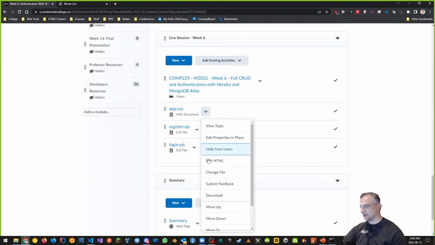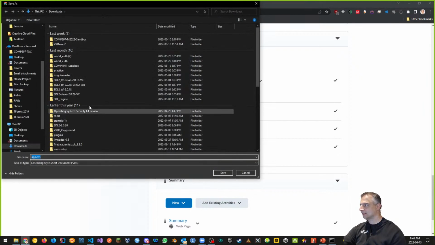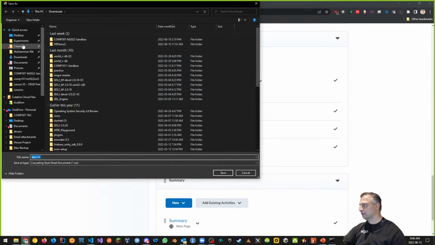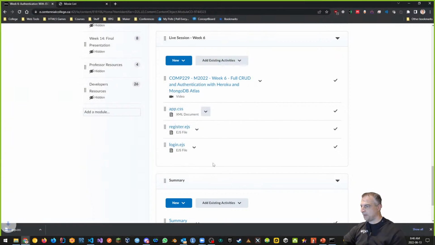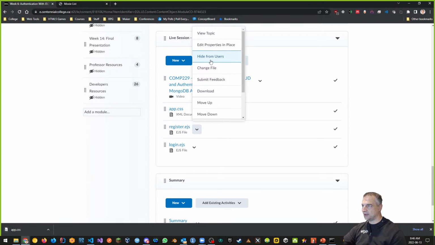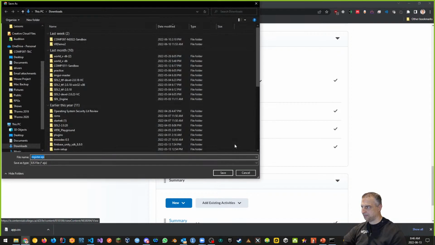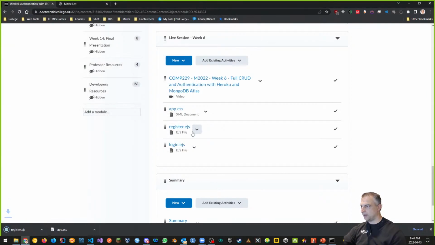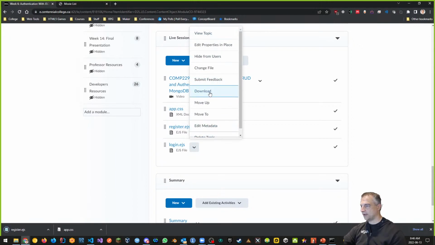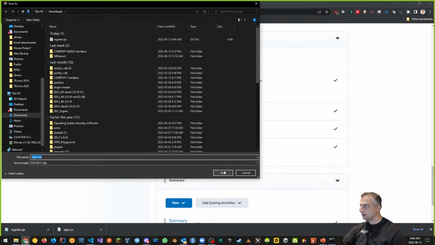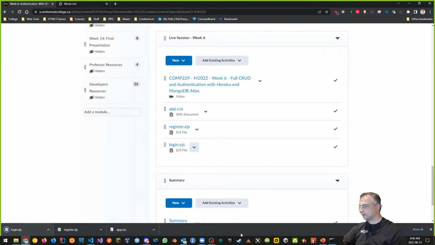So what you can do is download your app.css. And let's put that inside of our downloads folder. There we go. And we'll do the same thing with register.ejs. So we'll download that one. There we go. As well as our login.ejs page, download. All right, so those are the pages right there: login, register, and app.css.